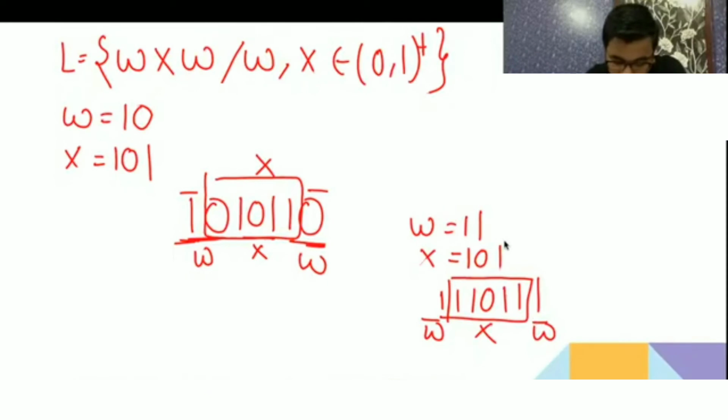If W is 1 0, then it starts with that. Sometimes it will work, sometimes it will not work. So we are not having a pattern here. We can't say. We'll expand X also, then also we don't know whether it will end with the same symbol or a different symbol, because everything may or may not be correct.